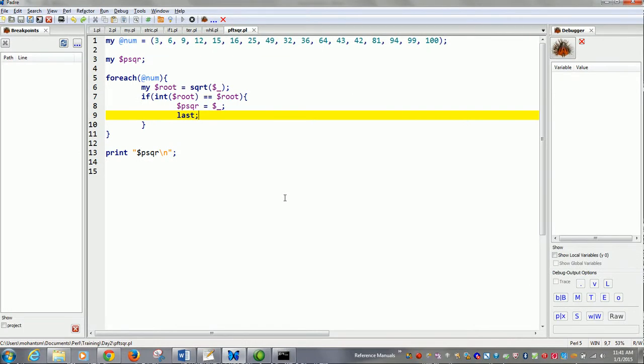Suppose you want to find the last element which is a perfect square. What do you do?